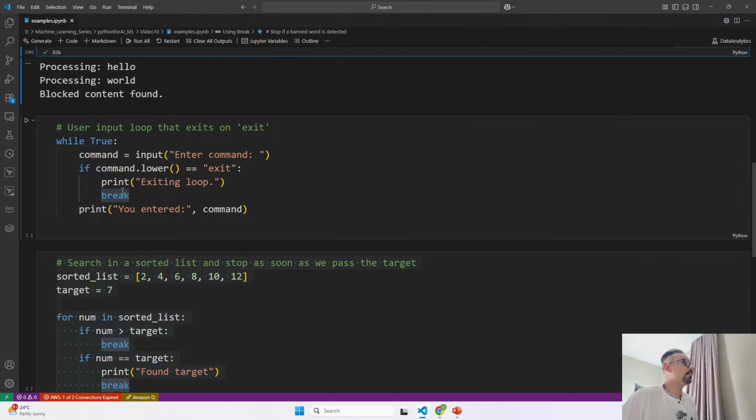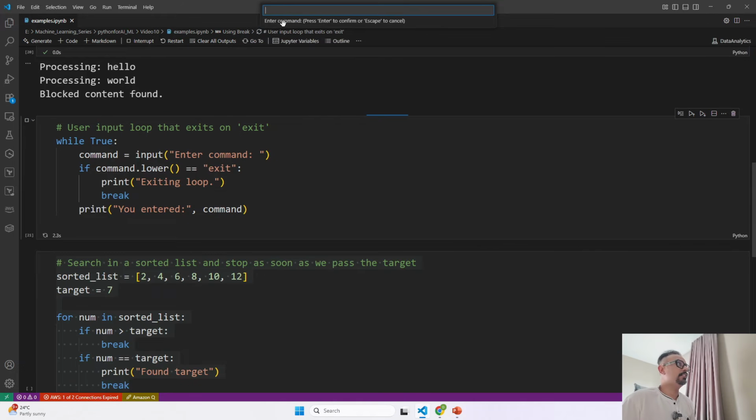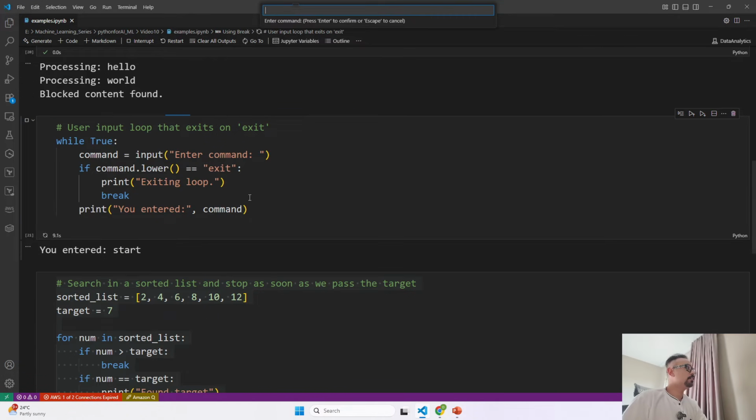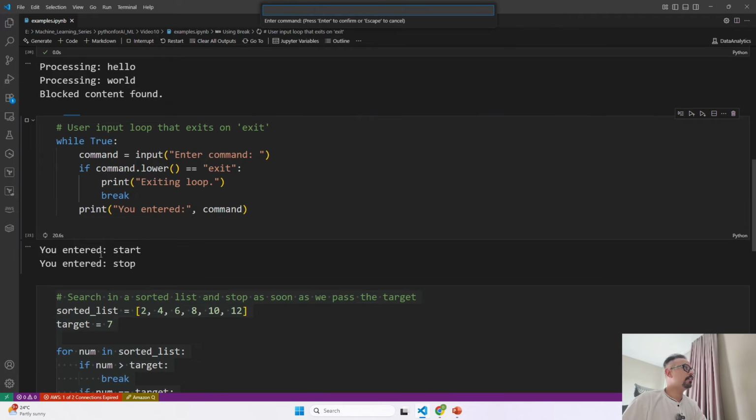Over here, if I run this, I am not going to type exit. I am going to say start. It is running. Whenever I am not getting the right value, it is just going to keep on printing. I will say start, then I will say stop. It will print it again. Now stop is printed, the loop is still running. Then I say initialize. Again, it is going to be printed. It is not going to stop.